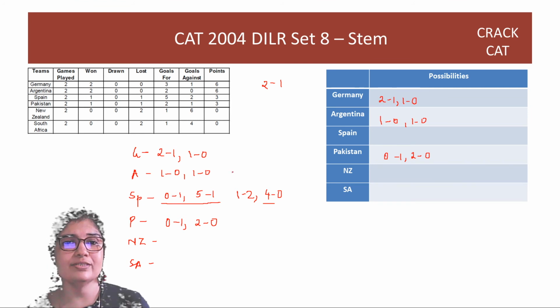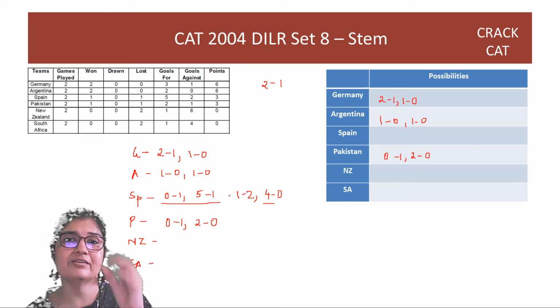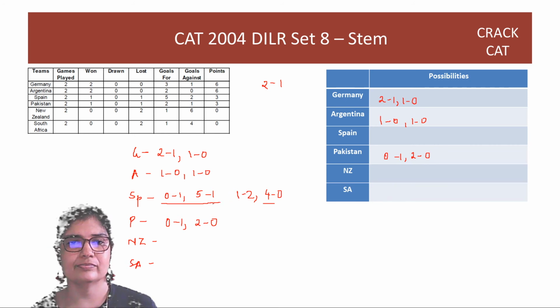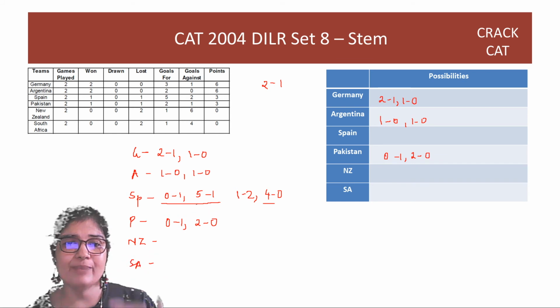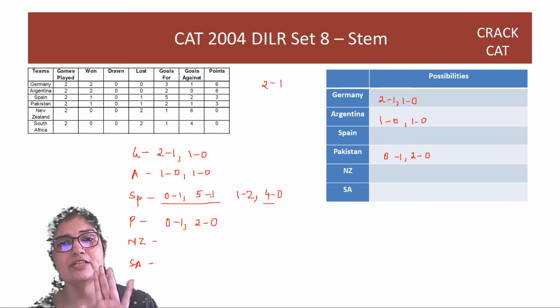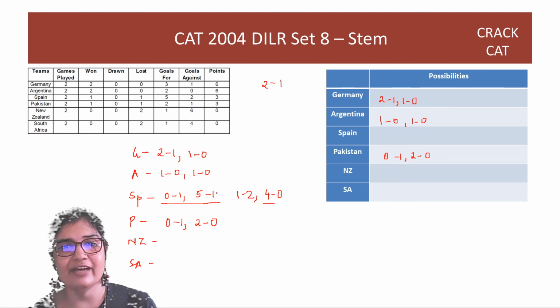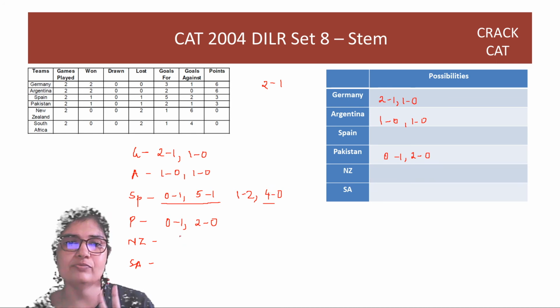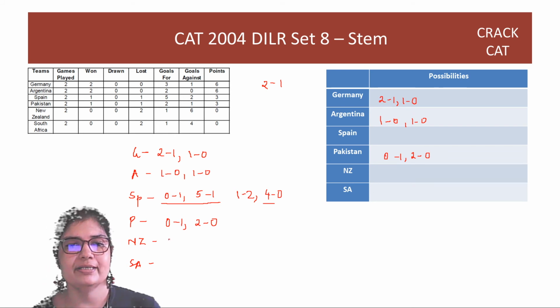So, New Zealand, if you see amongst all these other teams, no one has even got 3 goals for. If you break it up equally, you need at least 2 games of 3-3 each, right? So no one else has got 3. So Spain is the only one which has got more than 3. New Zealand has to play with Spain. So now this 5-1 or 4-0 has to be with New Zealand. So we'll write down 2 possibilities for New Zealand based on the 2 possibilities for Spain.